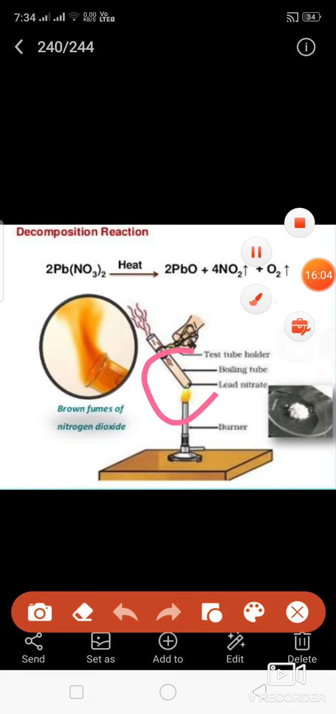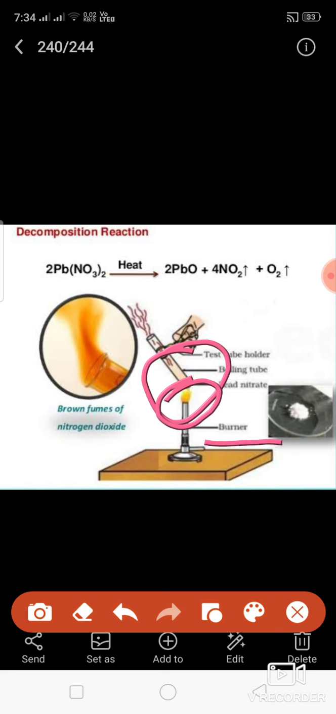This is the picture of that reaction. Inside it, lead nitrate is there. You are going to give heat using this Bunsen burner. Observe the change closely. You will hear a cracking sound, and there is an evolution of a reddish brown colored gas, that is nitrogen dioxide. A close picture of this reddish brown gas is given here. This is nitrogen dioxide being produced.